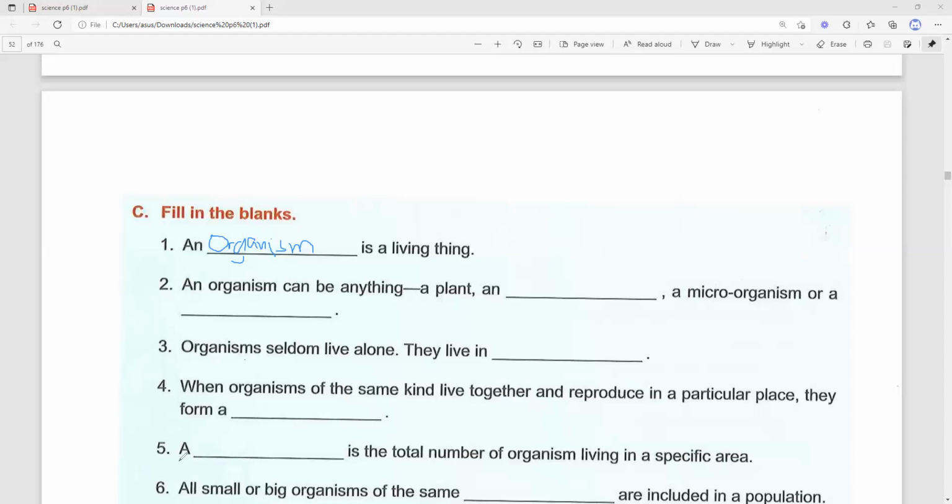Number 5, a blank is the total number of organisms living in a specific area. What is that? For example, ants, mosquitoes, there are worms, there are trees, there are grasses, they live together. That is, they form a community. Okay, for number 5, community.